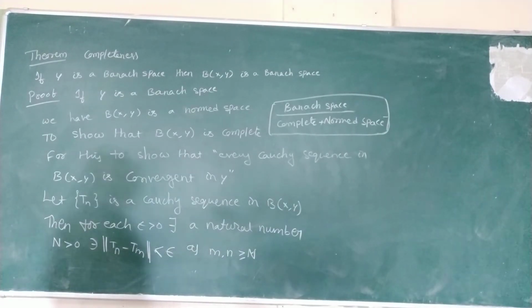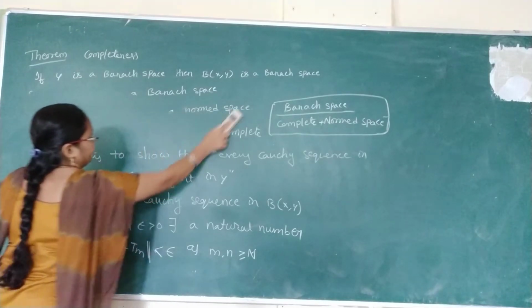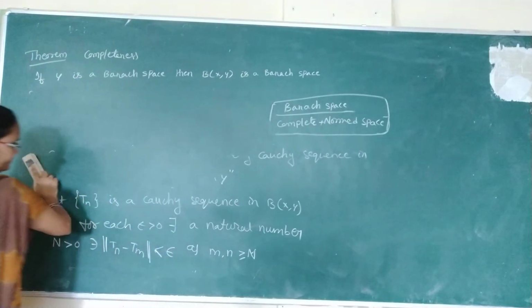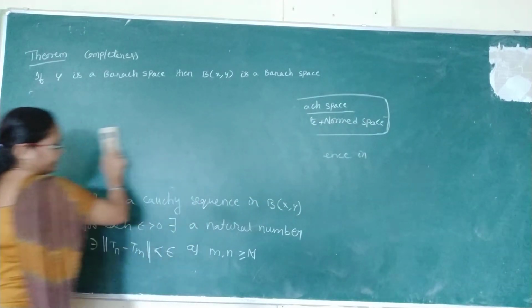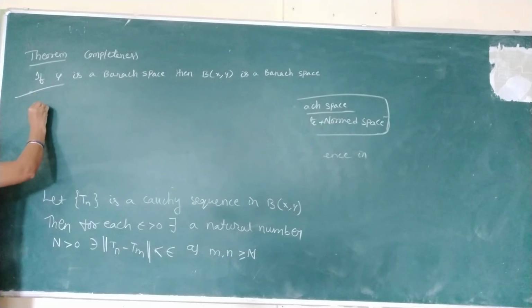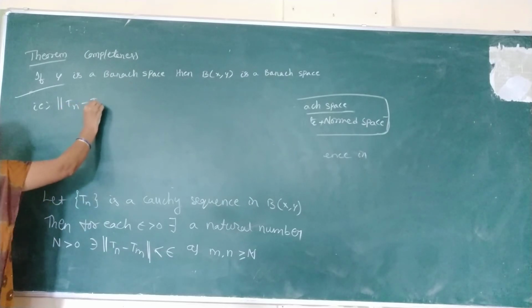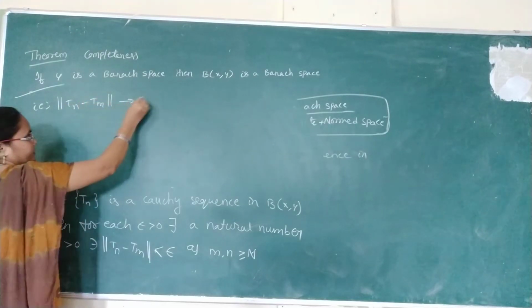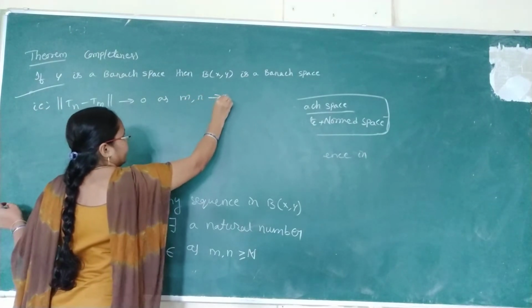Right, now see our next line, that is norm Tn minus Tm tends to 0 as m, n tends to infinity.